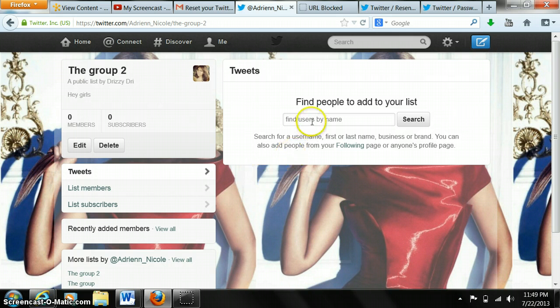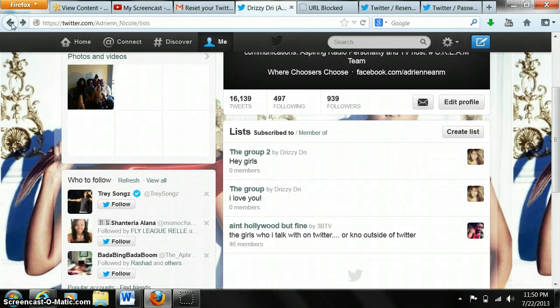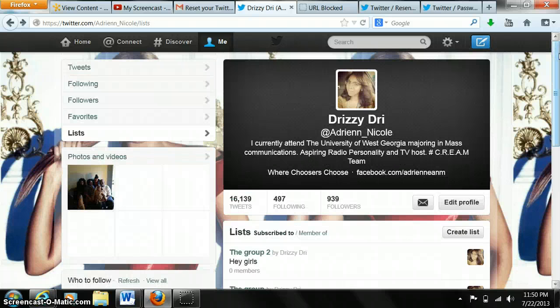And this is also where you get to add whoever on Twitter. You can add their name, and they will automatically be put into this list, and they will get a notification about it. So I think that's great if you have friends and you just want to look and see what everyone's doing without having to go all the way to their page just to see what they're doing. It updates regularly, and you can see what they've tweeted.